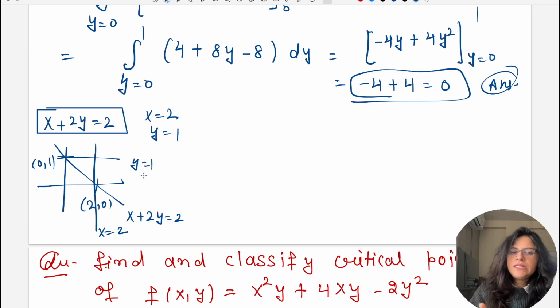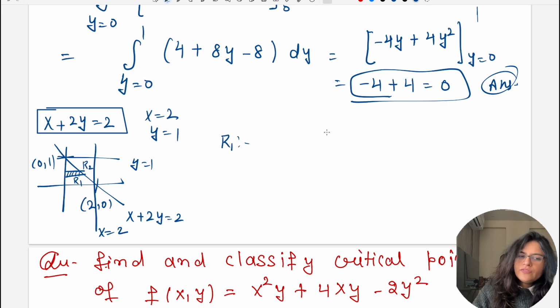So if we fix one variable and vary the other variable, तो let's suppose मैं y को fix करती हूँ, y को हम fix करते हैं तो x की लिमिट हॉरिजॉन्टल स्ट्रिप के थ्रू पता करी जाएगी, है ना. So in the first, there will be two regions here, r1 and r2 are the two regions here. So along r1 limit of x will be from 0 to the straight line, that is 2 minus 2y, right everyone, 0 to 2 minus 2y.